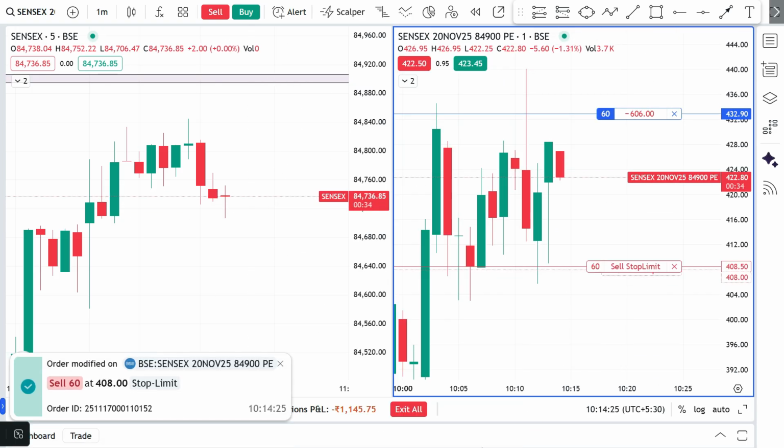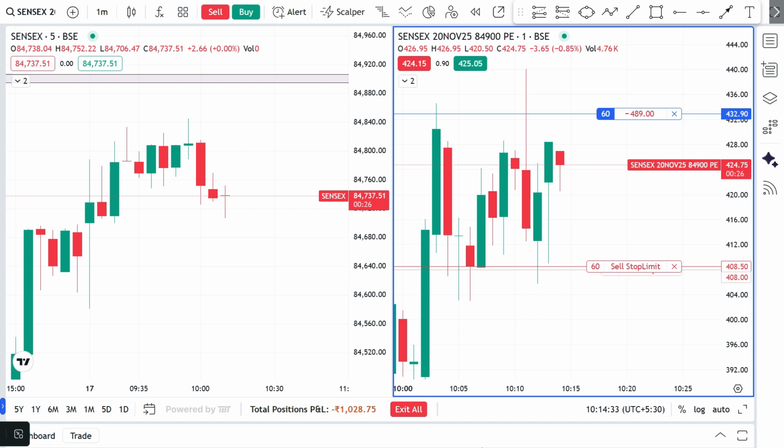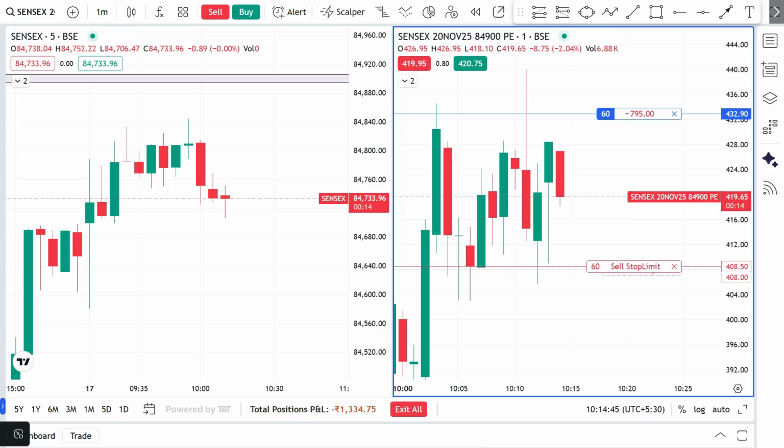Okay, you can see it has to fall. There might be a chance for option movement or consolidation as said previously. You can see it created a good hammer, so that's why I updated my trail SL below. And you can see the day opening price, it's again trying to take some support. In case it takes some support, we can expect upside momentum also. That's why I updated my trail. Let's wait for the candle close.